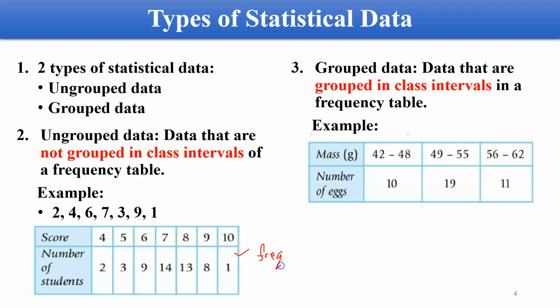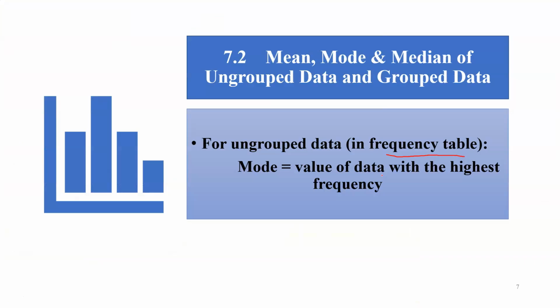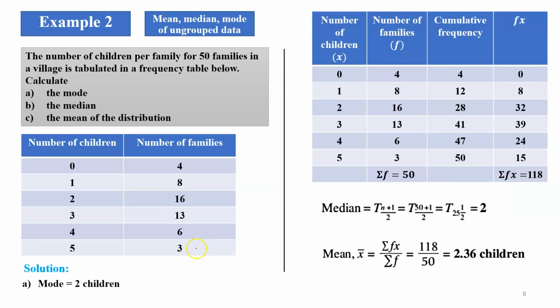This is what we call a frequency table. So for ungrouped data in a frequency table, the mode, what is mode? It is the value of the data with the highest frequency, yang paling tinggi.